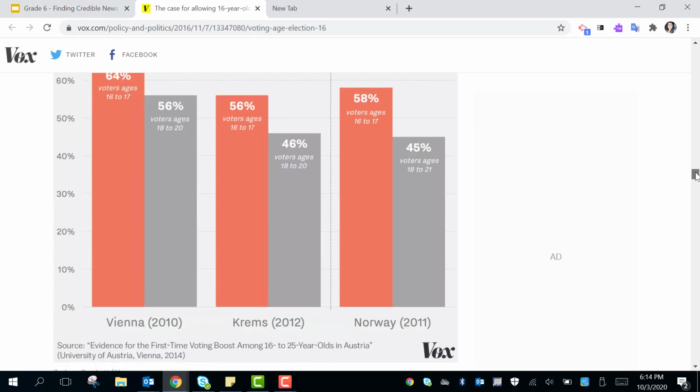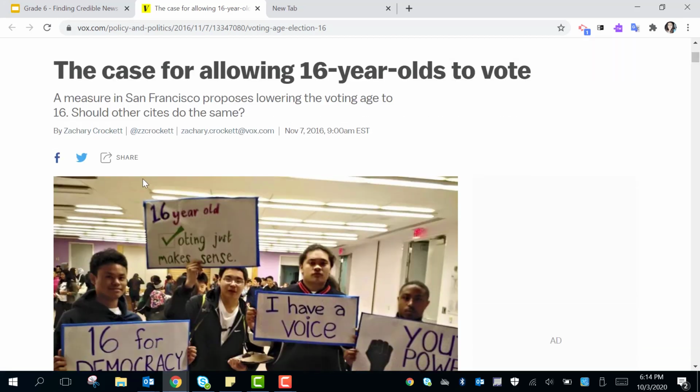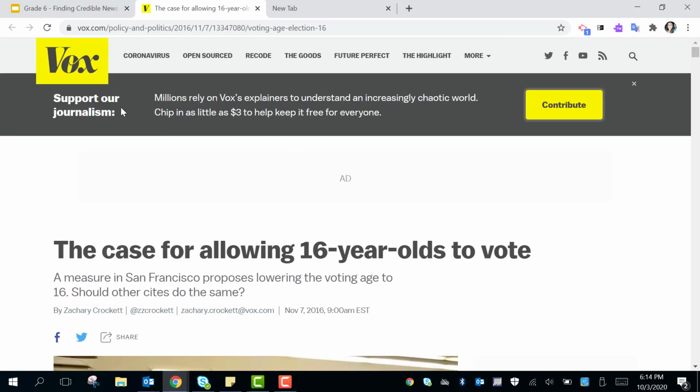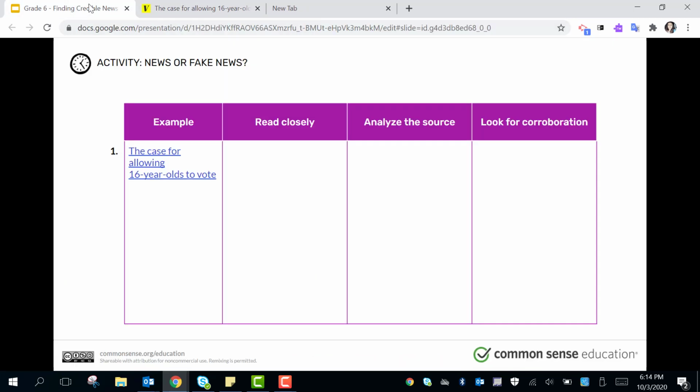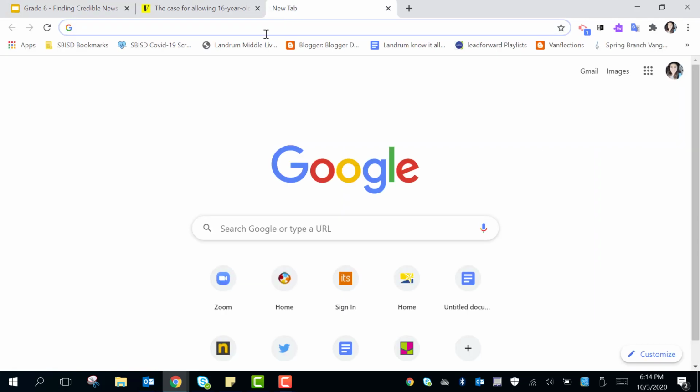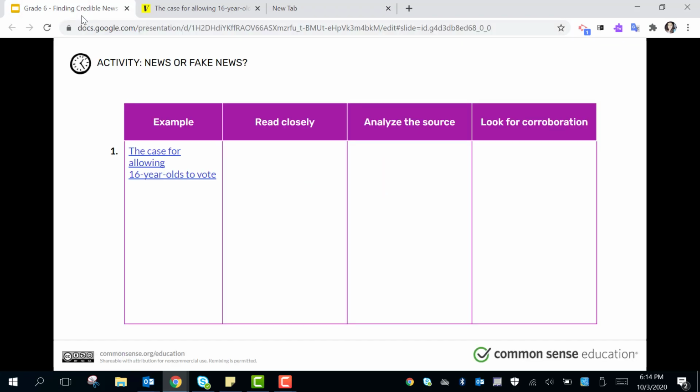I also went up to the very top and showed you that it showed me the author. I could Google who Zachary Crockett is, the date that it was put out, and then the place that put it out, which magazine or representation is putting this out. And then the last thing that we would do is look for corroboration. So if I truly wanted to, I could open up a new window and start searching for this information to see if it was true.